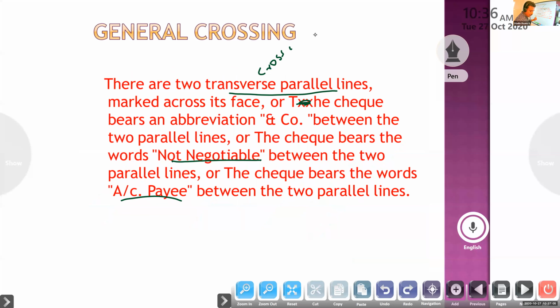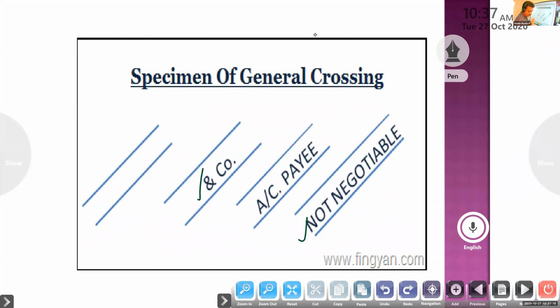There must be two parallel transverse lines on the face of the check. The lines are generally drawn on the left hand top corner of the check. Then we write the words and company, not negotiable, account payee. But it is not essential; they may or may not be written, no problem. That is general crossing.